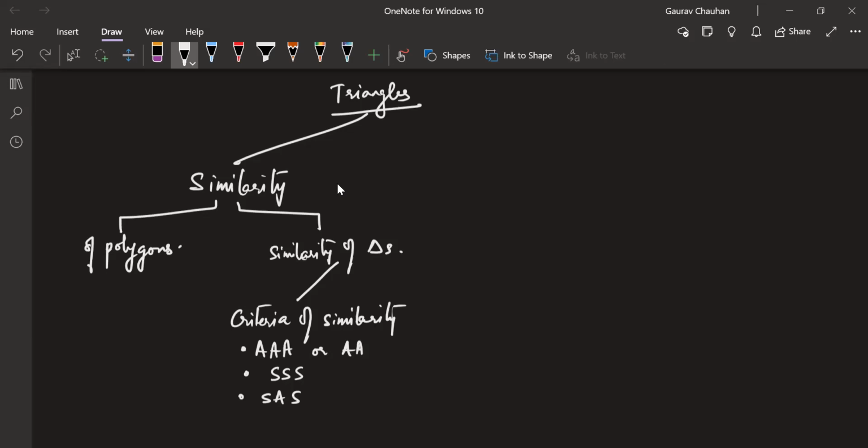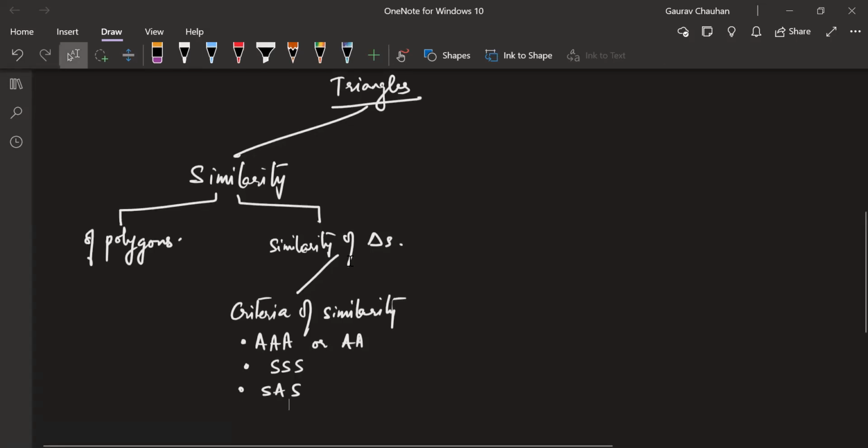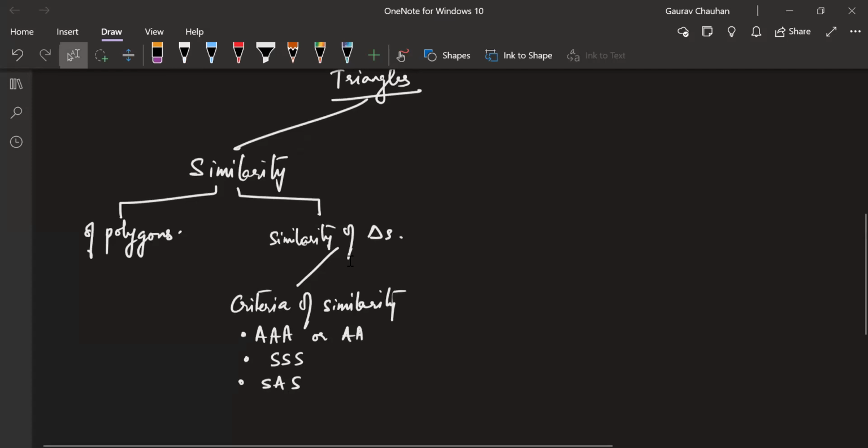Now actually your textbook and the syllabus generally contain the proofs of these criteria also. But we are not going to go into that because it has been dropped from the syllabus last year. Just like we left out the cross multiplication method and the completing the square method in quadratic equations, we are going to skip the proofs, though the proofs are amazing and fun to do, because they might take almost one class each.